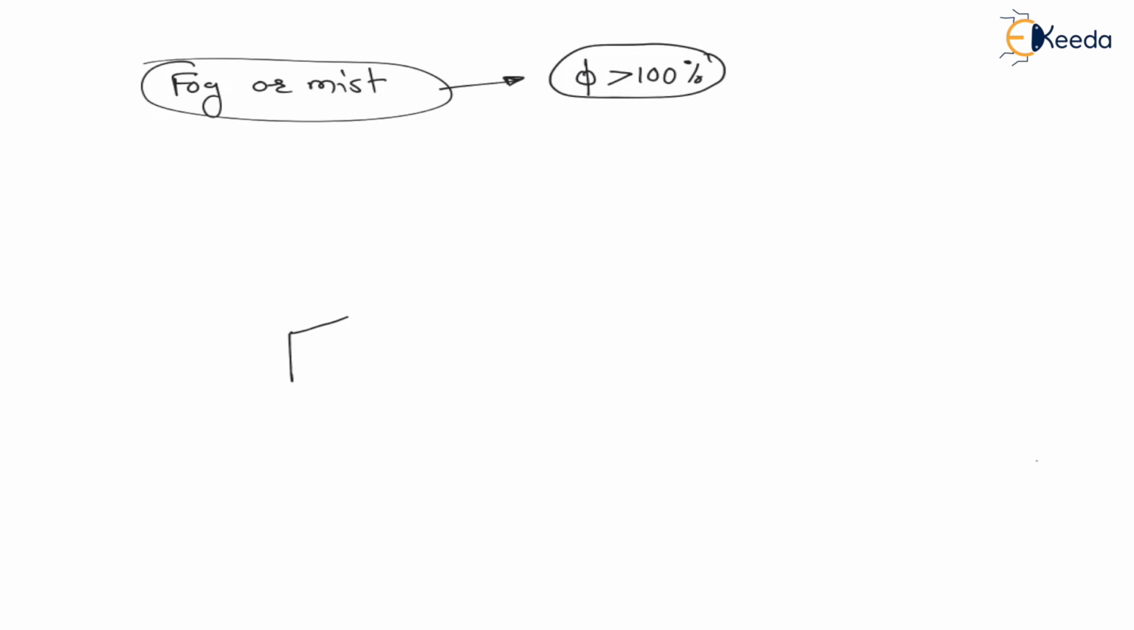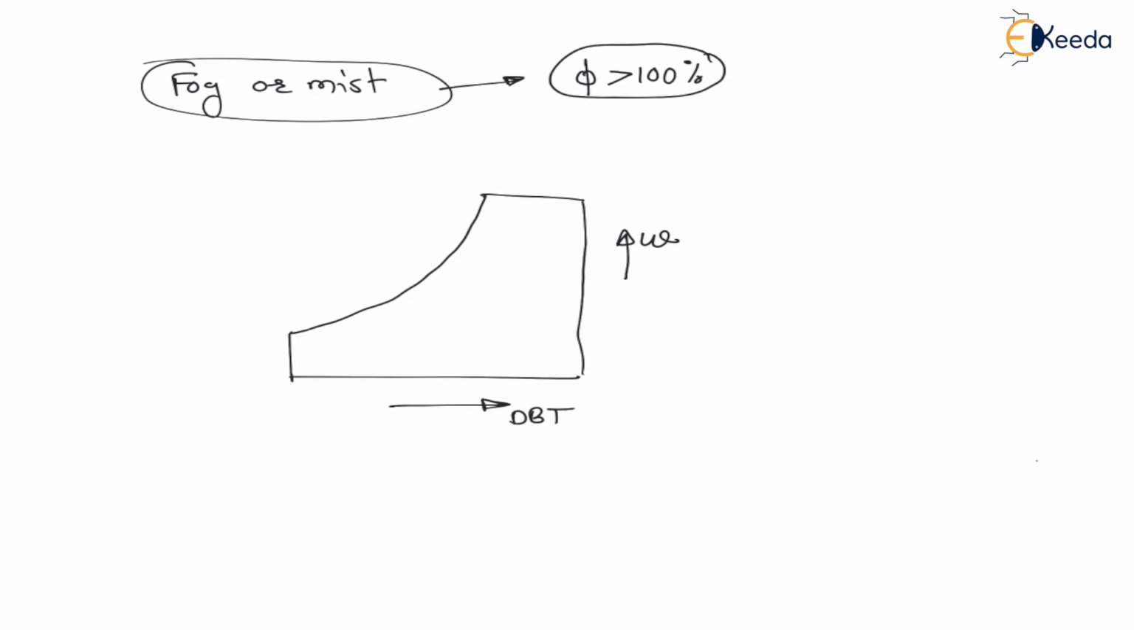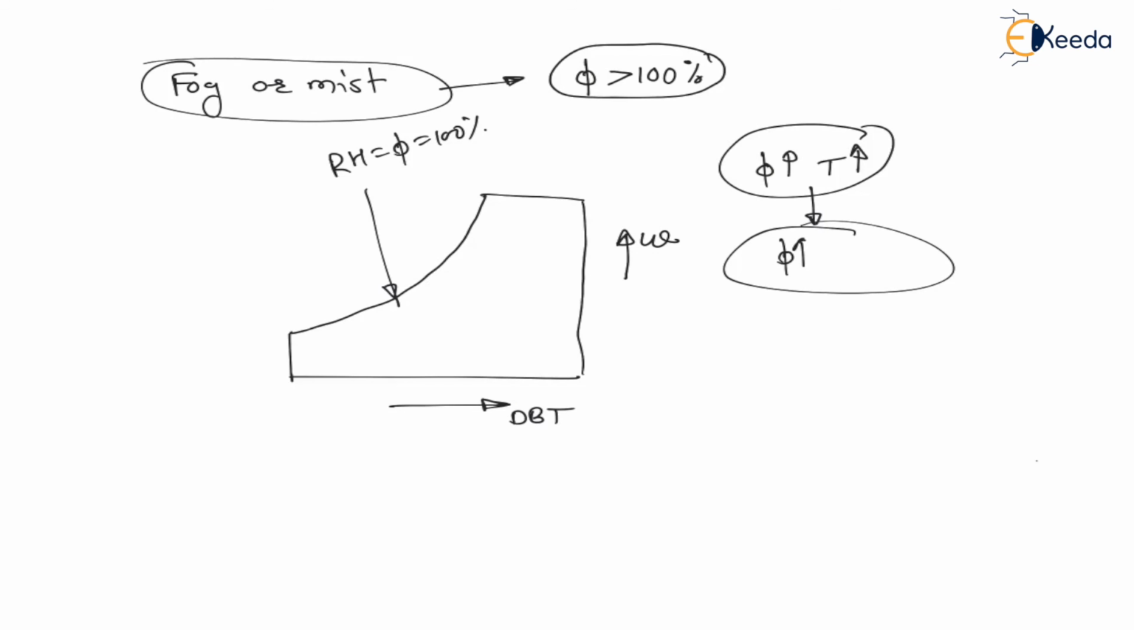Now why does the fog occur? Let us understand from the psychrometric chart. Let us say this is the psychrometric chart. On the x-axis there is dry bulb temperature, on the y-axis there is specific humidity, and this is the saturated line, that is relative humidity equal to 100% line, or saturated line, right. Whenever air with high relative humidity and high dry bulb temperature mixes with air of high relative humidity and low temperature, then it results in fog or mist.